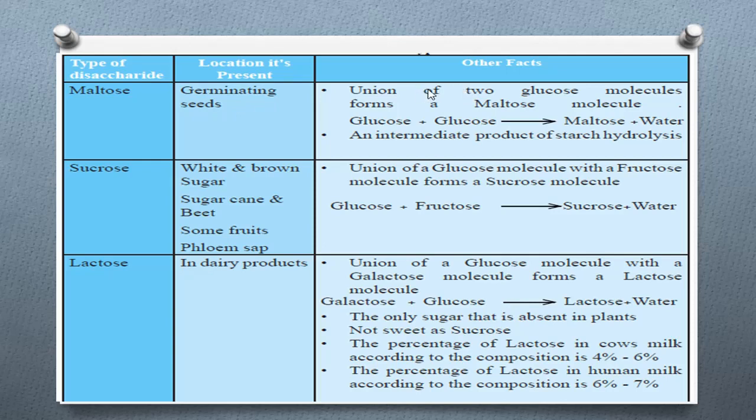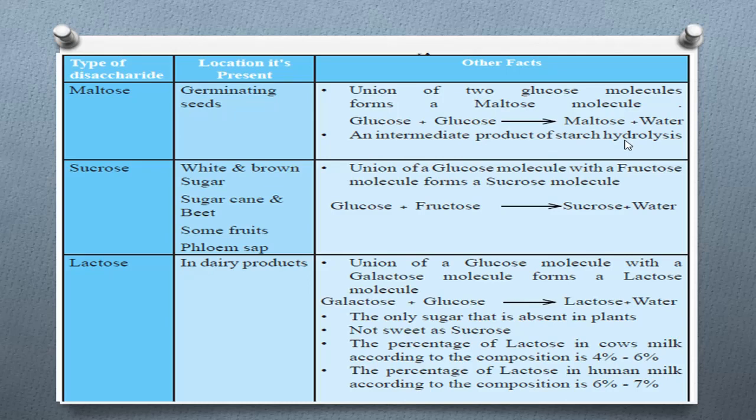The union of two glucose molecules forms a maltose molecule. Glucose means monosaccharide, and the combination of two monosaccharides forms the disaccharide and a water molecule. So maltose is made by the combination of two glucose molecules, and it is an intermediate product of starch hydrolysis.